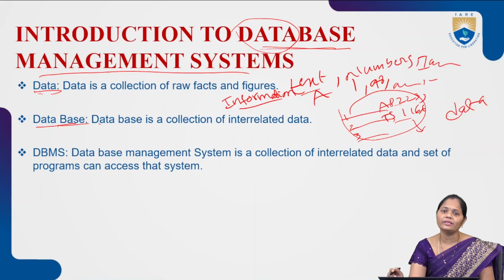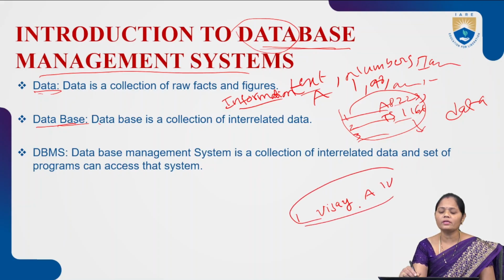The information can convey a meaning. So, we can say the extracted data can be called information, which can convey a meaning. For example, if I take the data like this: roll number of the student is 1 and his name is Vijay and the section is A and the semester is 4. Now it is conveying a meaning, then I can call it information.